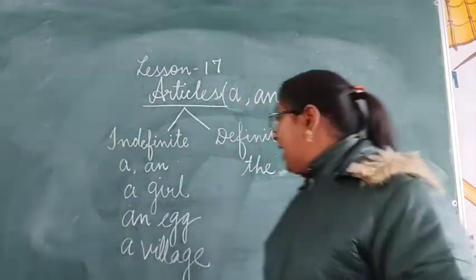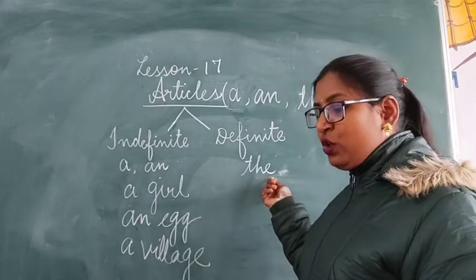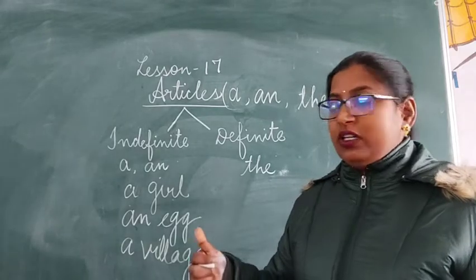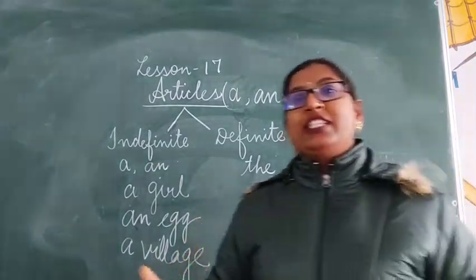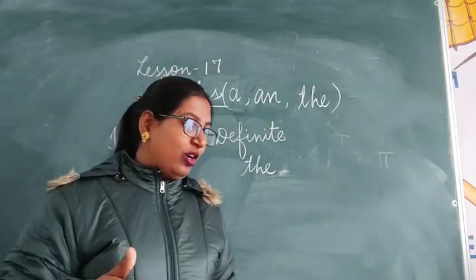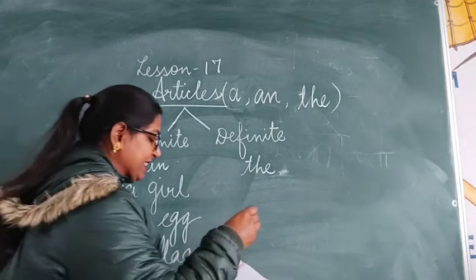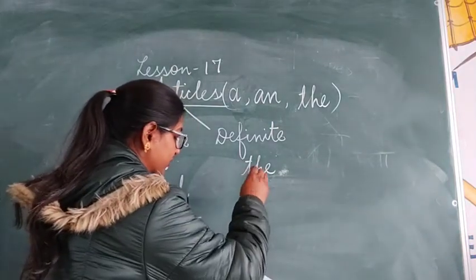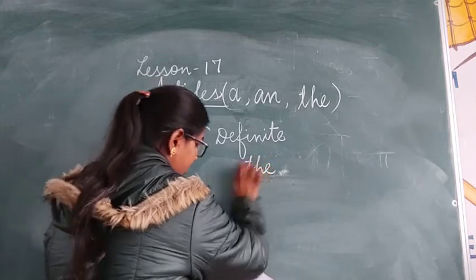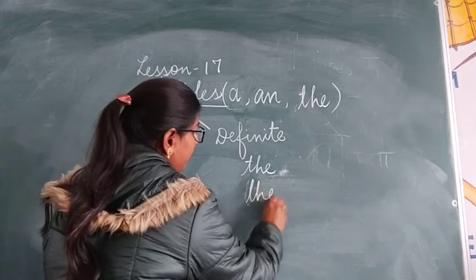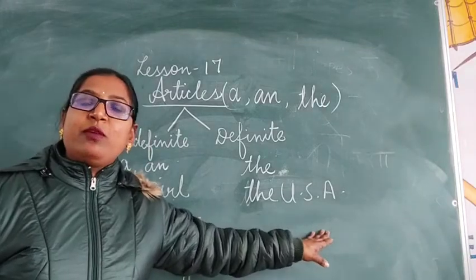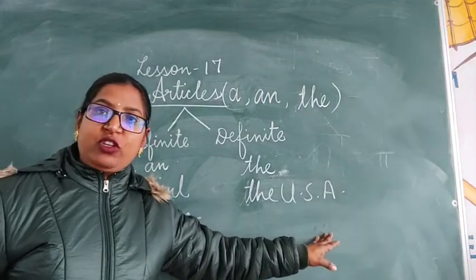Then article the is known as definite article because it refers to a particular person, place or thing. If I say the USA, I am talking about a particular place, a particular nation.